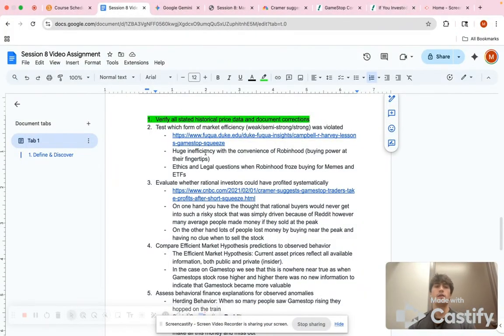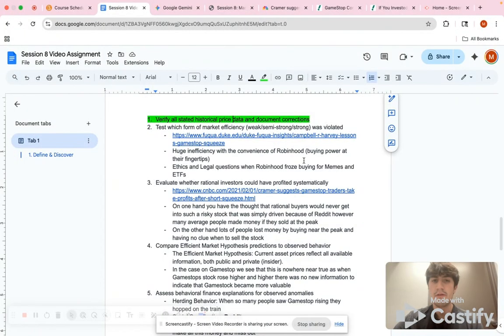Now we're going to test which form of market efficiency was violated. We would say the market was inefficient because Robinhood was so convenient that people could buy any stock, anytime, ETF, meme coin, anything like that.